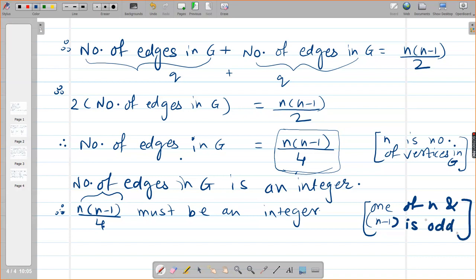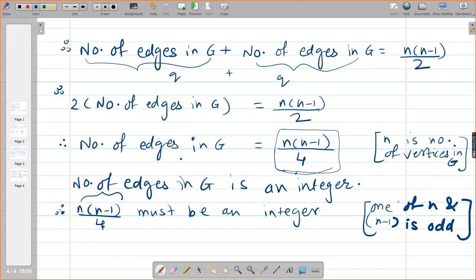If n is odd, n minus 1 will be even. If n is even, n minus 1 will be odd. So 4 will not divide both of them. 4 will either divide n or will divide n minus 1.